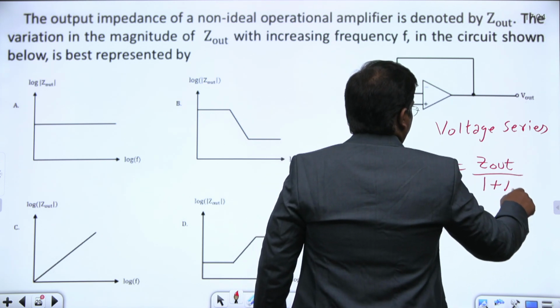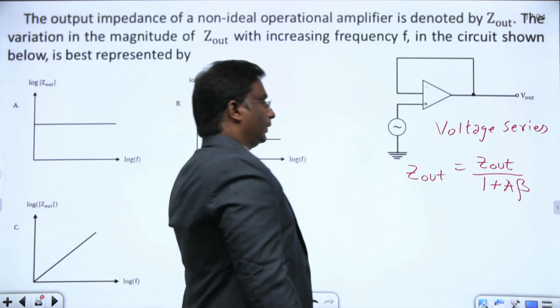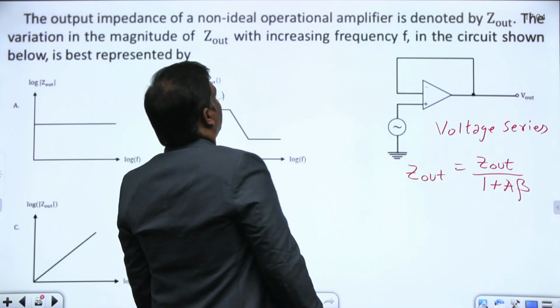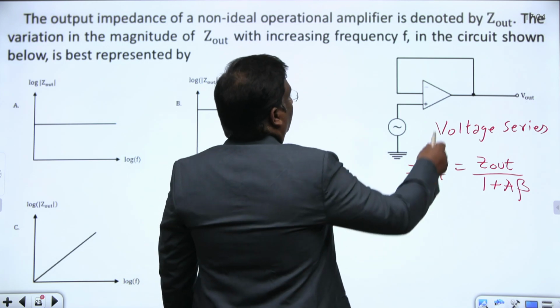The new Z out is Z out by 1 plus A beta, where A is the gain of the amplifier and beta is the feedback.